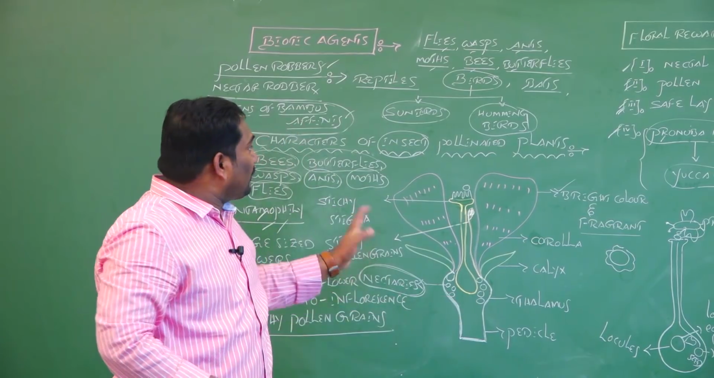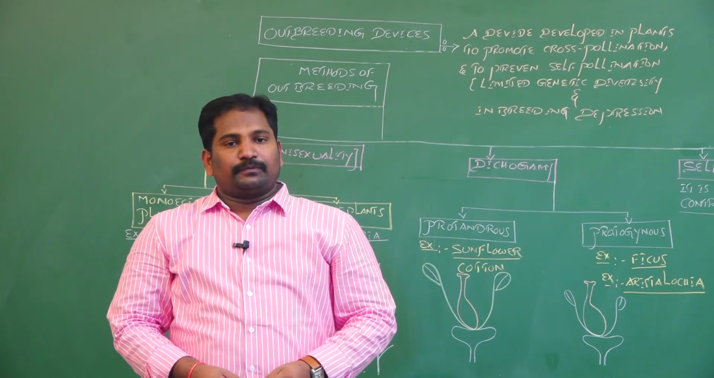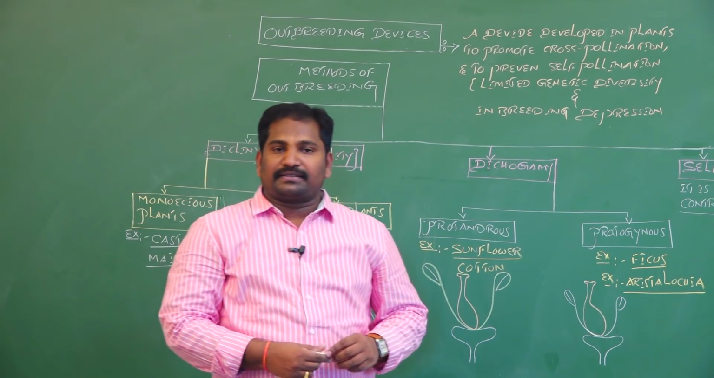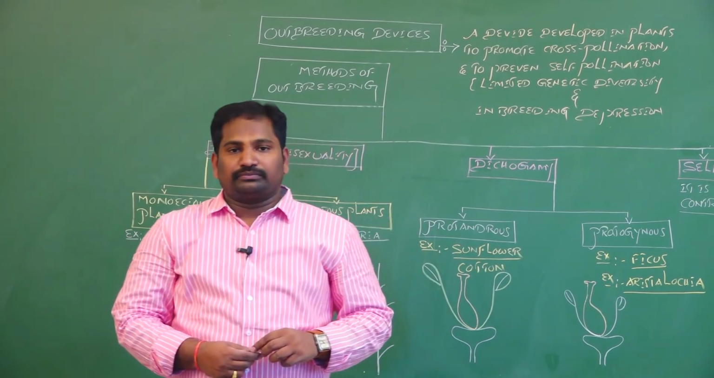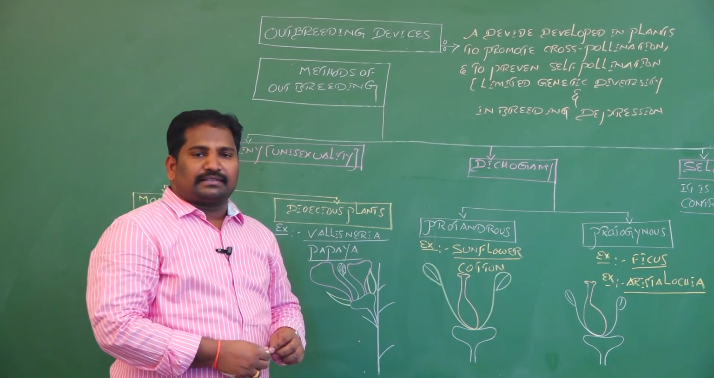This is the information about biotic agents. Let's discuss one of the most important mechanisms in flowering plants during pollination: outbreeding devices.